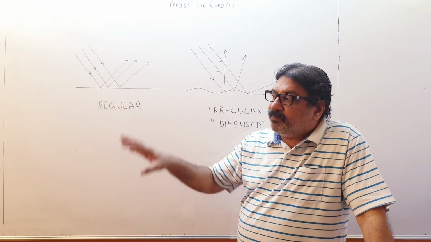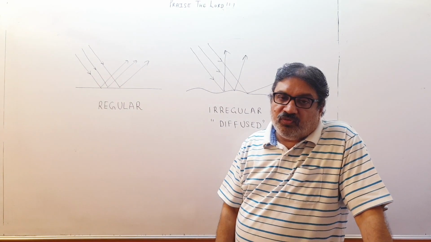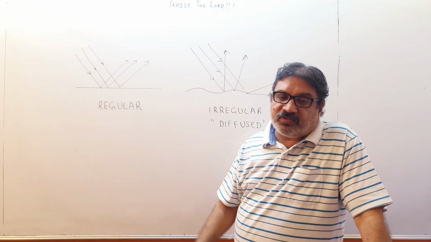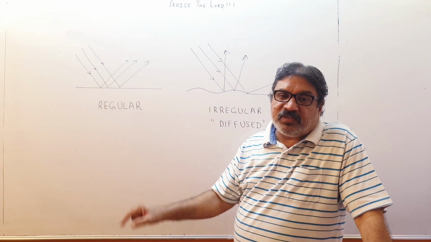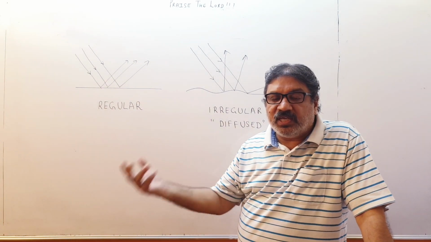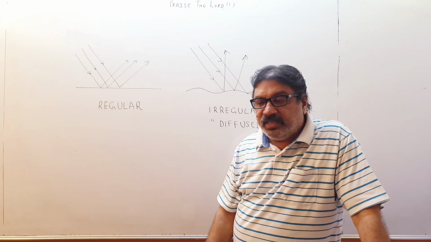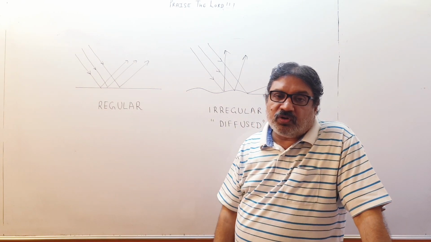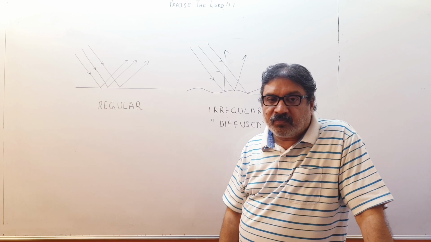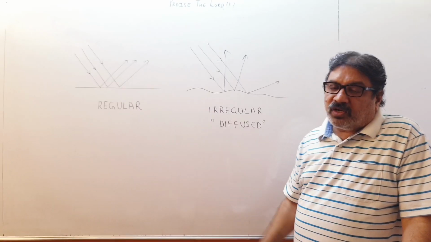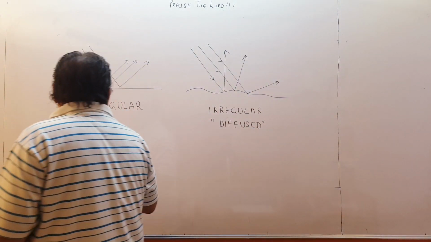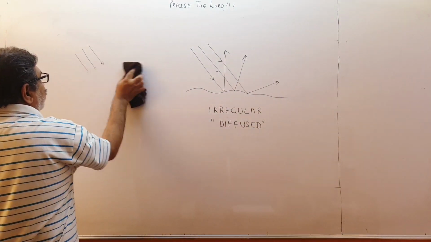But if there were a plain mirror hanging on the wall, you could see your image in the mirror, because that mirror is polished and therefore regular reflection is taking place from there, and therefore you can see the image of your face in the mirror on the wall. But on a plain wall, you cannot see the image of the face, because of irregular or diffused reflection. So this was about regular reflection and irregular reflection.